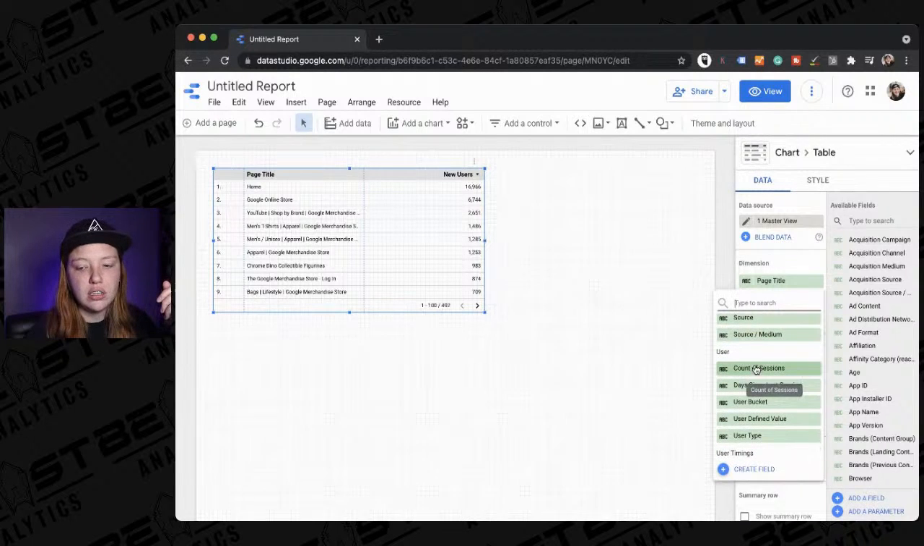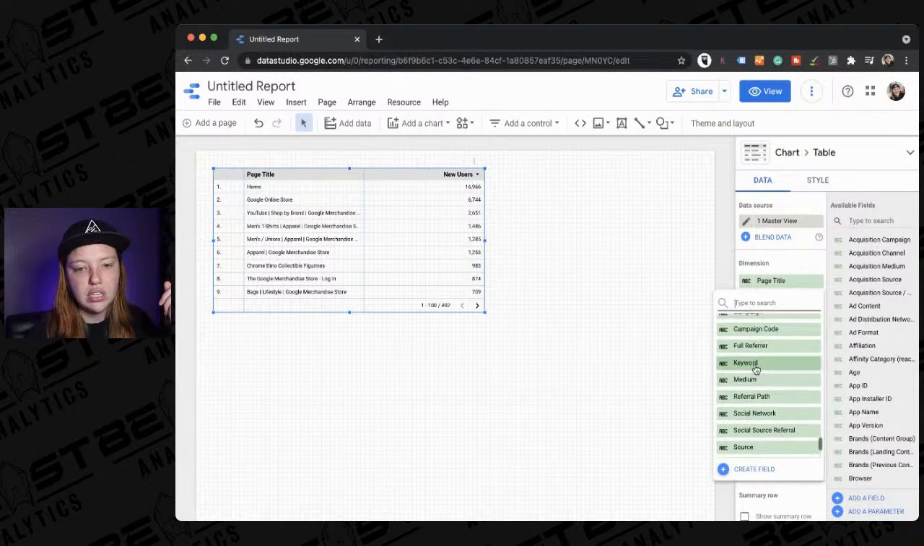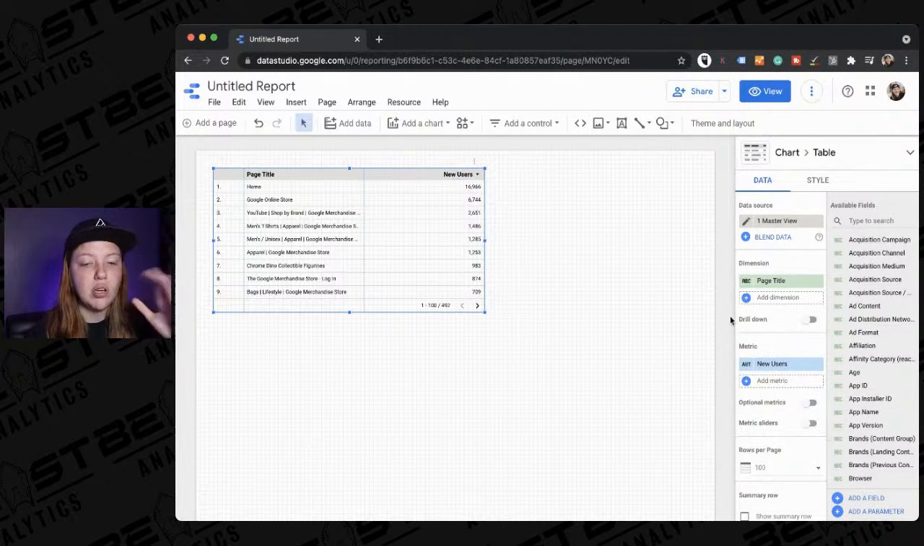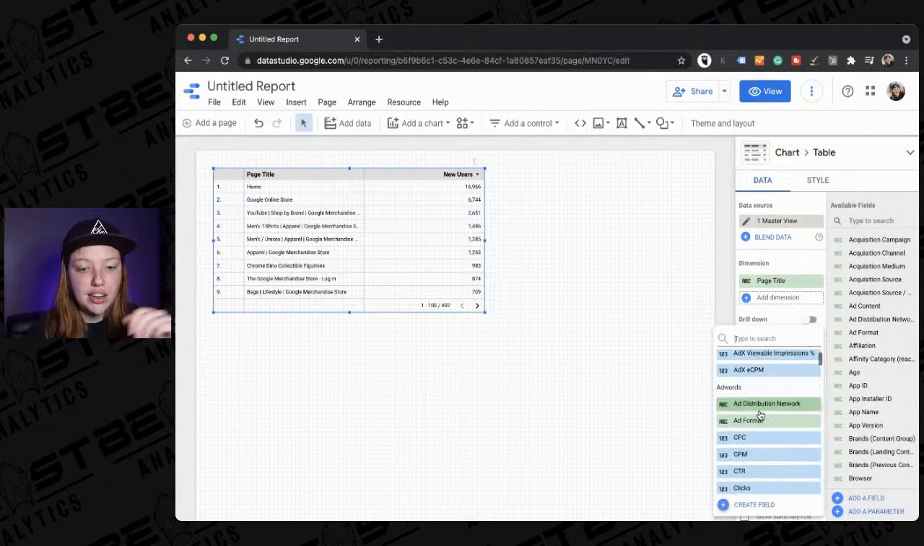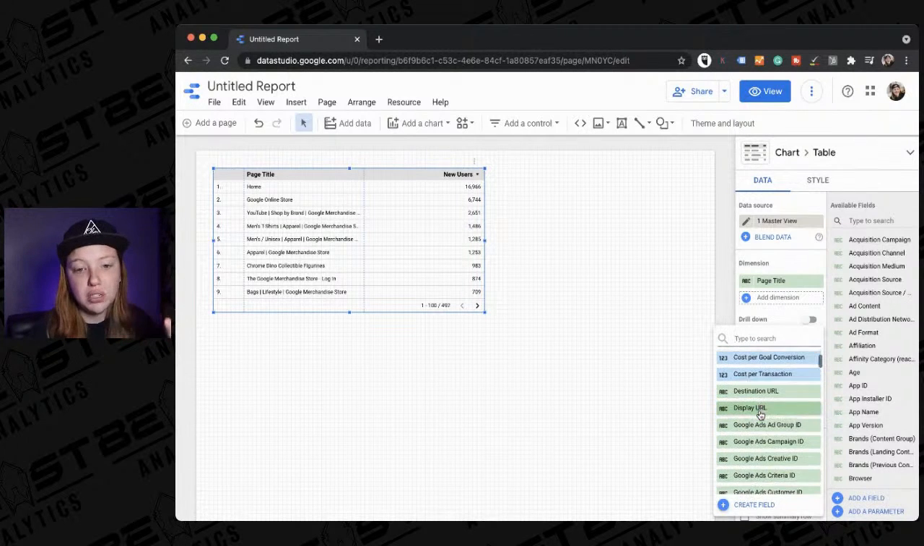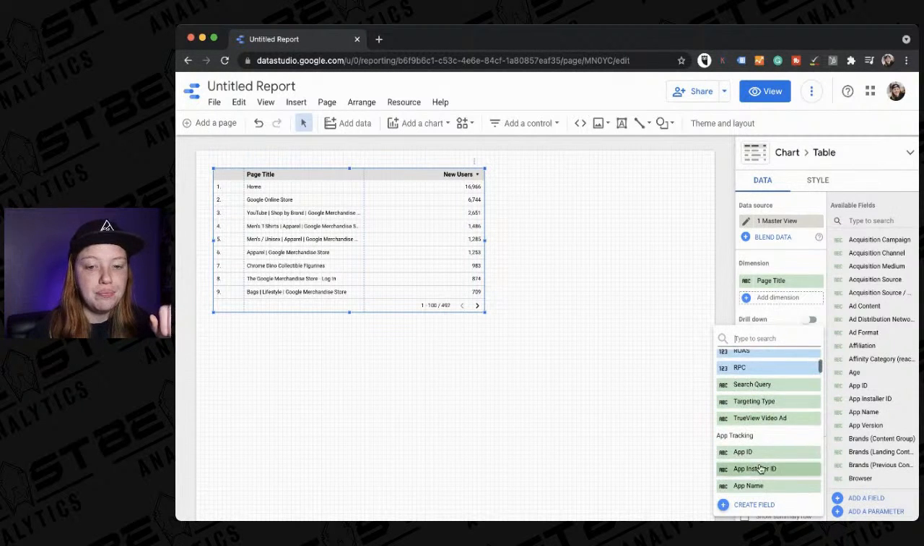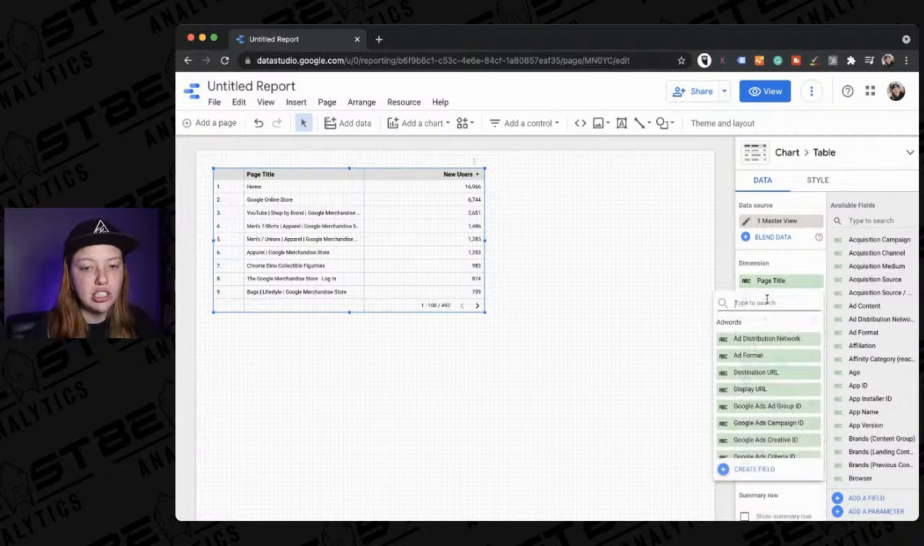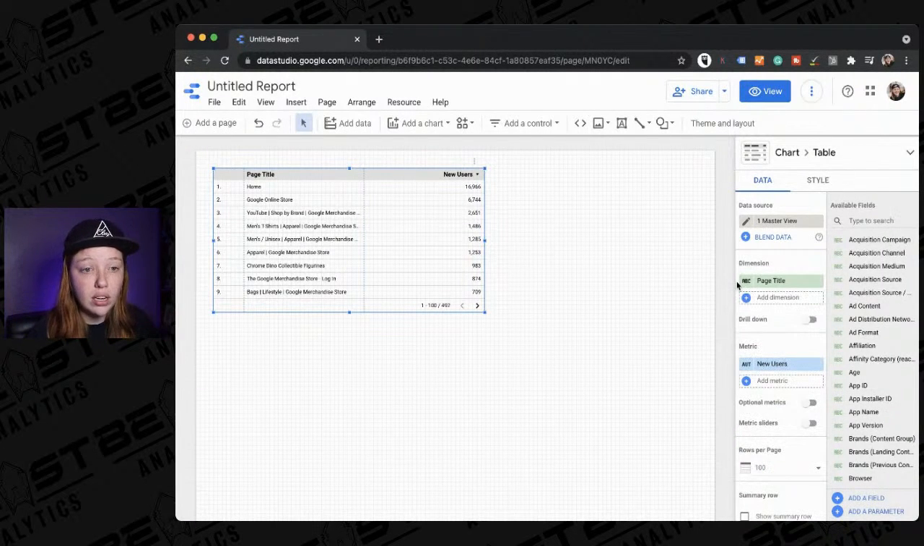So count of sessions, that's a little bit different, but like keyword, referrer, campaign, all those kinds of things. And then metrics are the actual numbers. That's quantitative data. So we can see here, we get things like click-through rate, cost per thousand, and all sorts of things. You can add as many dimensions and as many metrics as you want.